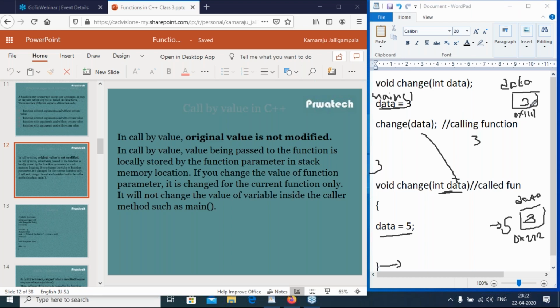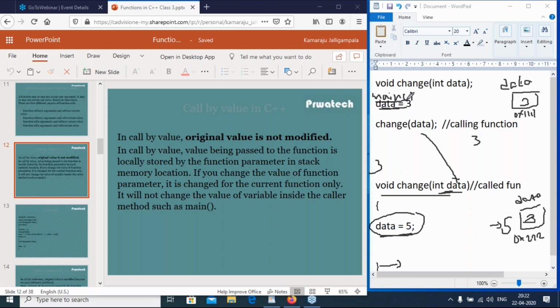If you change the value of function parameter, it is changed for current function only. So I have called function change. If I change, so changing happened only inside this function only. It will not change the value of variable inside the caller method, that is such as main.